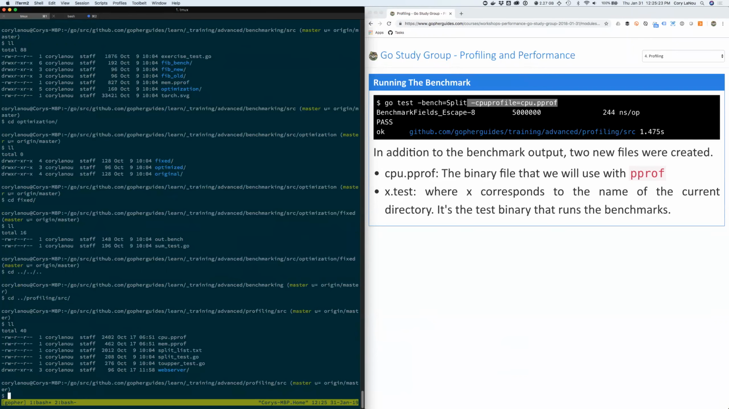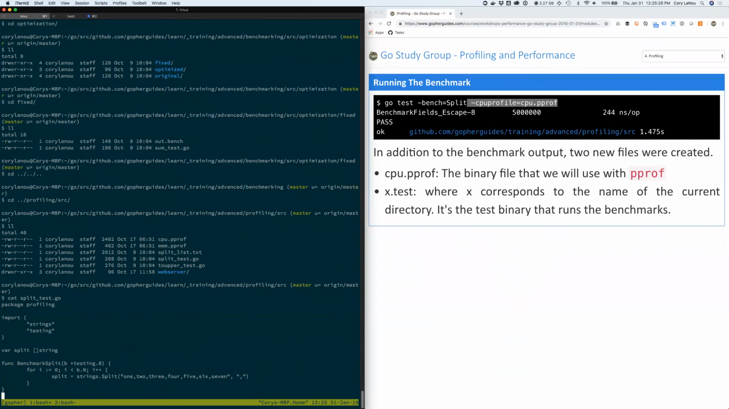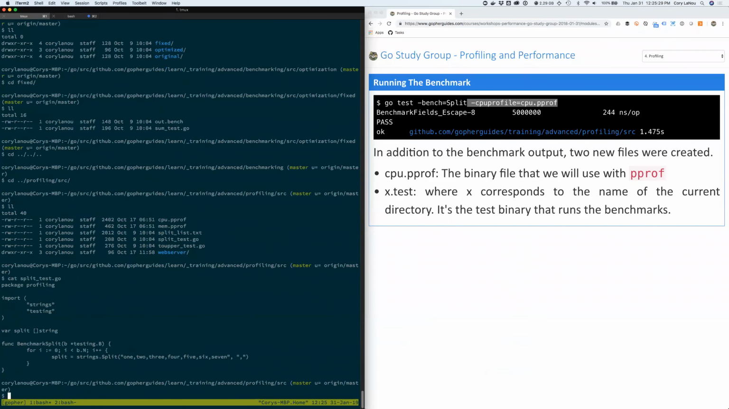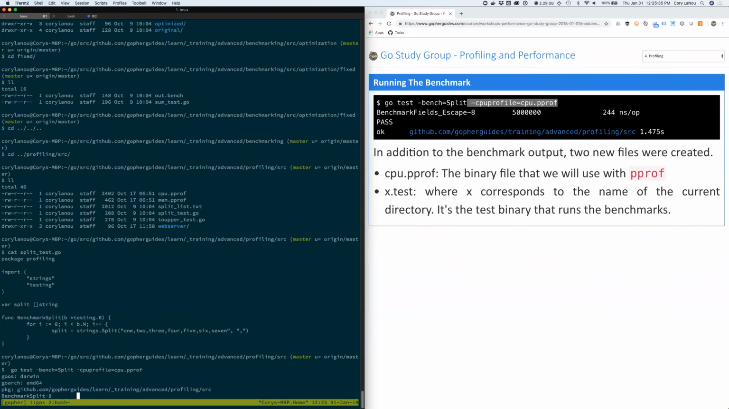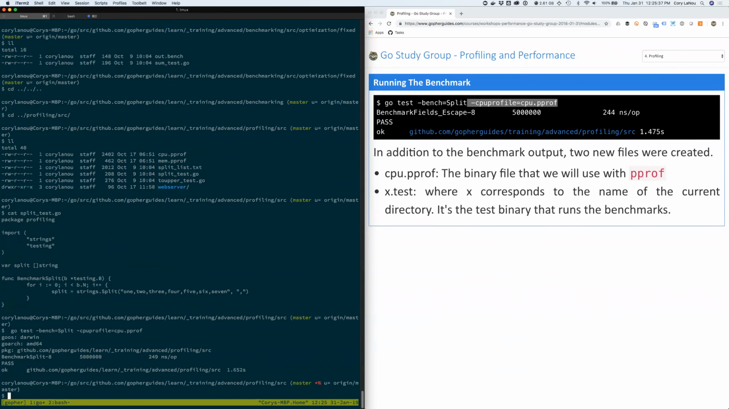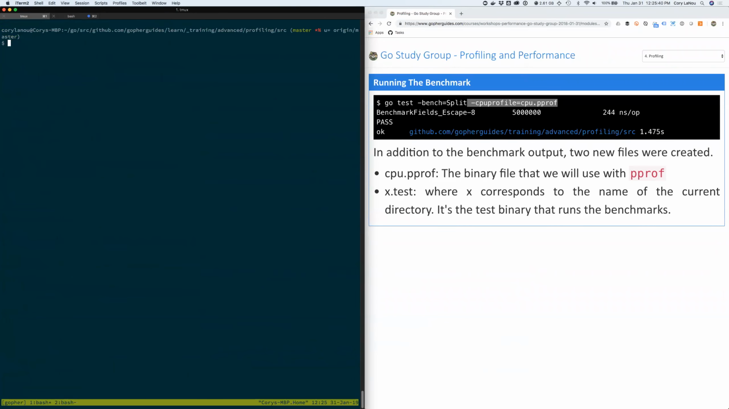Oh, there's my benchmark. So if I cat split test, you can see that's my benchmark right there. It's my benchmark split. So if I want to go ahead and do the CPU pprof, I can go ahead and run this. That'll generate a pprof file. So it's going to run the benchmark. So it did that. And let's clear this out.